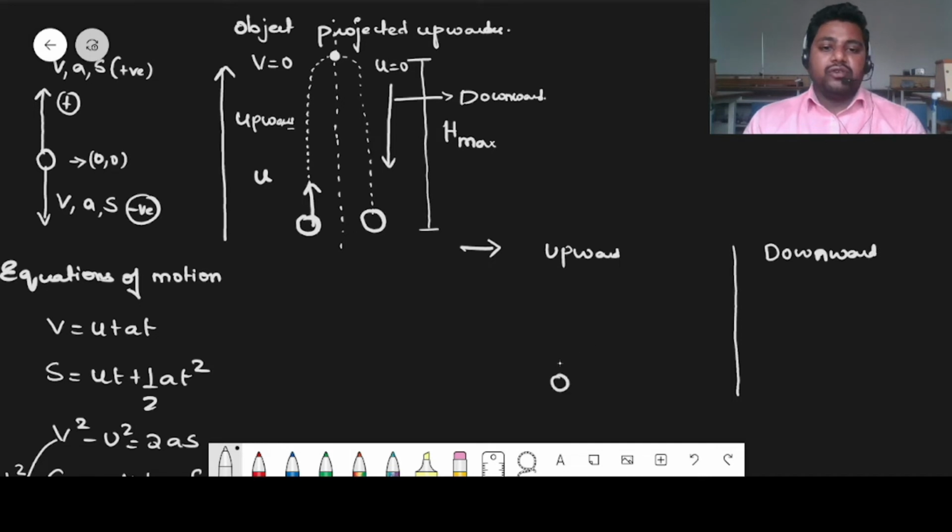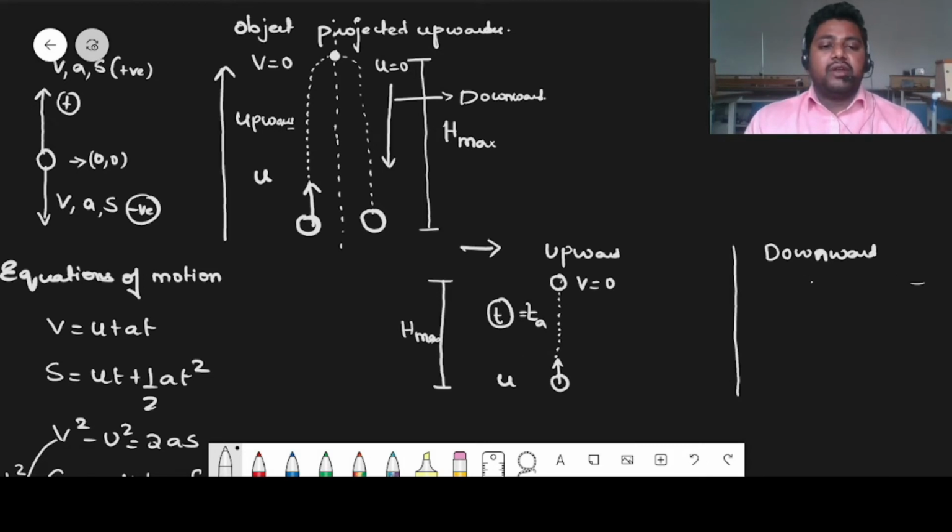In upward motion, the object goes with an initial velocity in upward direction, and slowly it loses its velocity, and the final velocity becomes 0. Let's say it has traveled a height h max, taking some time t. We call that time the time of ascent, the time taken by the object to reach the maximum height.